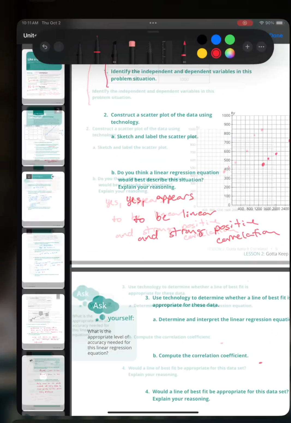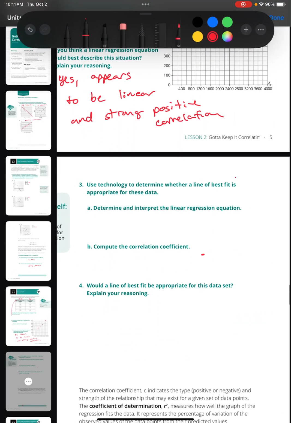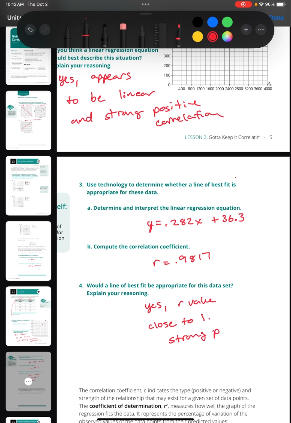So I'm going to go back and we're going to write that equation now in our notes. So that linear regression line was y equals 0.282x, our slope, plus 36.3 if we round those. Okay, and the correlation coefficient was r equals 0.9817. So would a line of best fit be appropriate for this data? Yes. The r value is close to 1. It is a strong positive correlation coefficient.